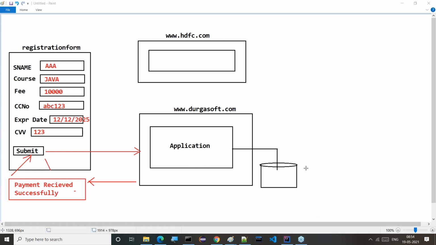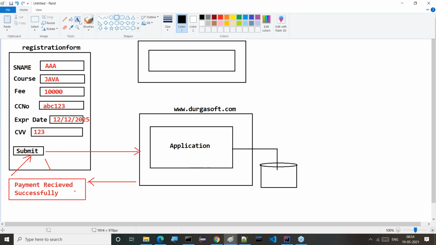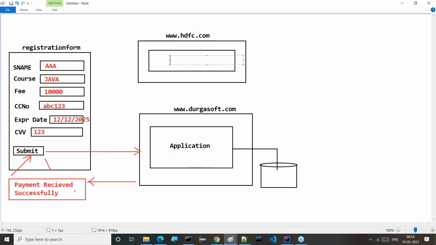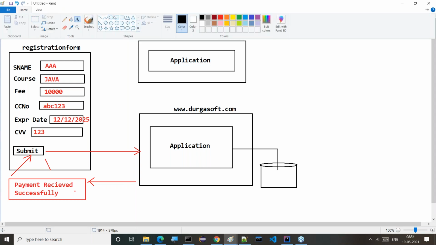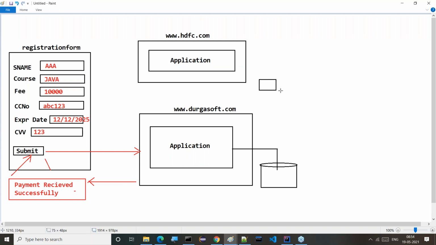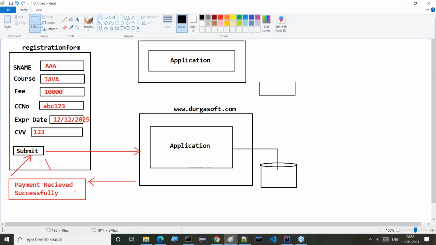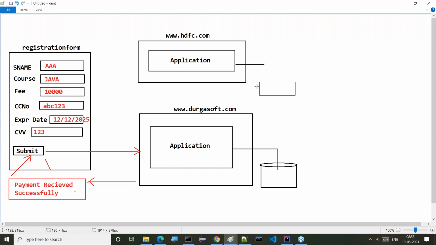Guys, that's okay. Fine. Now let's move on to the next point. Here we have taken an HDFC application. Inside this HDFC application, this also will be an application. These bank people also have their own database, so they will interact with their database also.